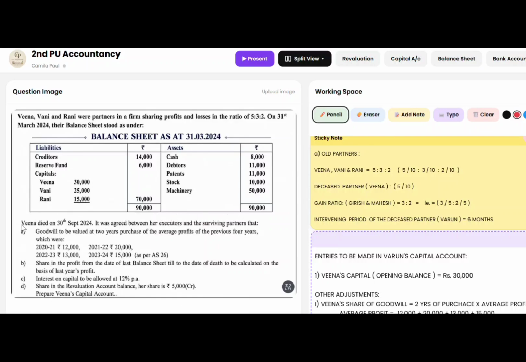The adjustments are as follows. Veena died on 30th September 2024.